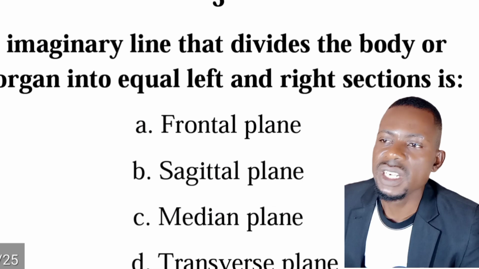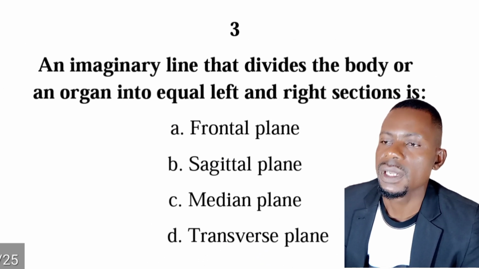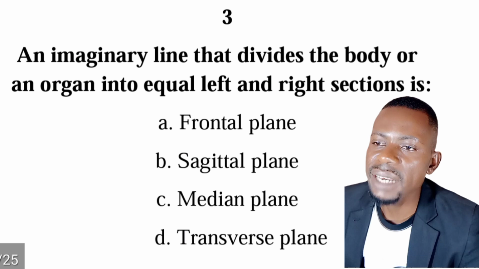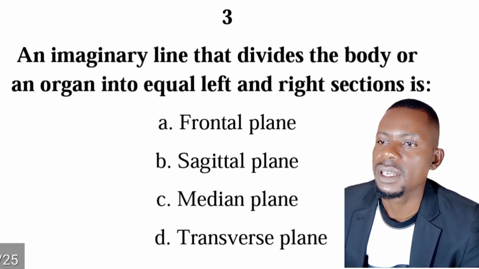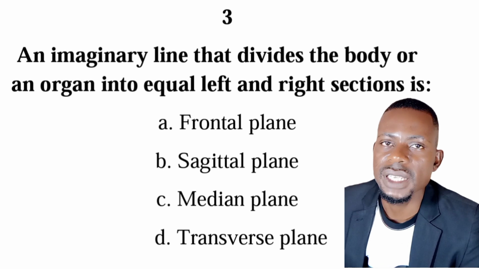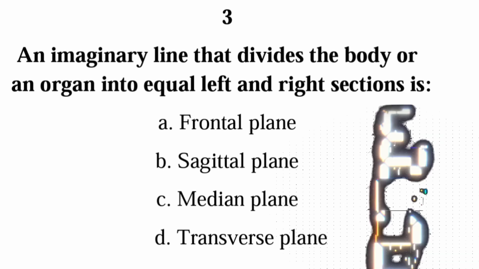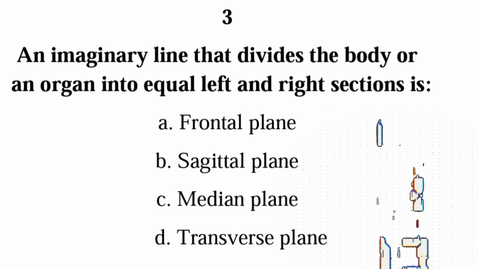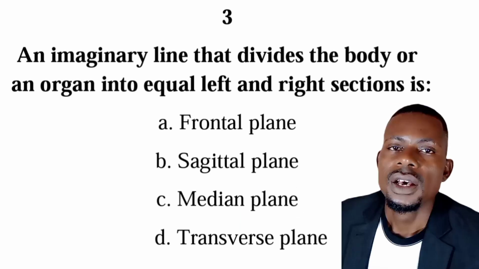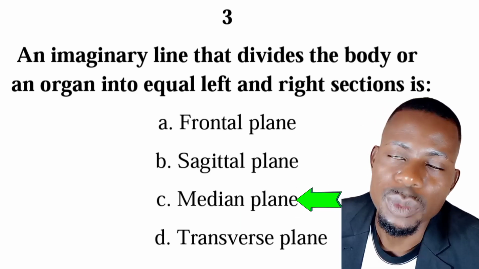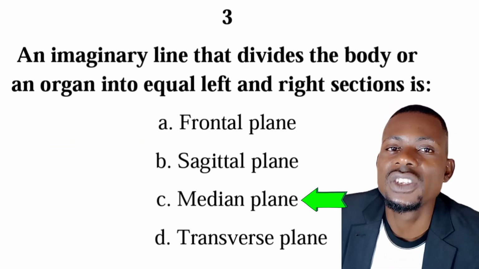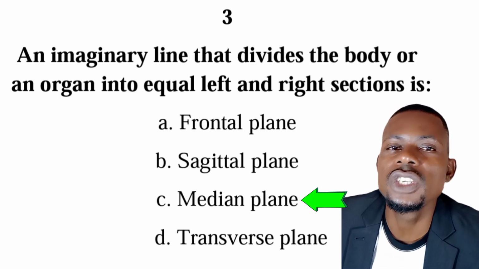Number three question is from planes and sections. An imaginary line that divides the body or an organ into equal left and right sections is it frontal plane, sagittal plane, median plane, or transverse plane? So the correct answer is C, median plane. So the median plane can also be called mid-sagittal plane, and it divides the body or an organ into equal left and right sections.